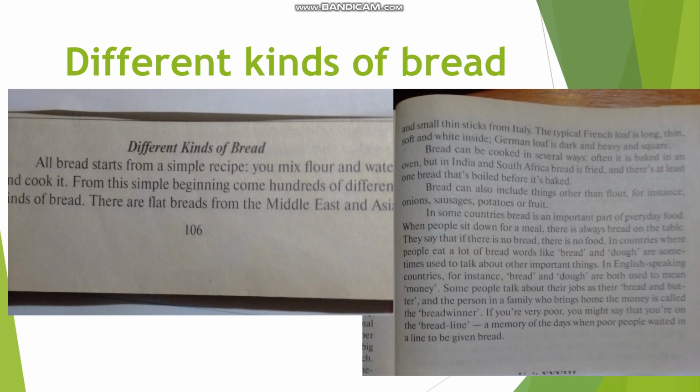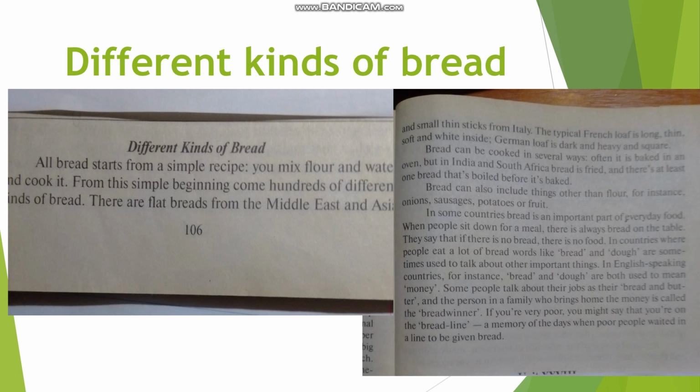Different Kinds of Bread. All bread starts from a simple recipe. You mix flour and water and cook it. From this simple beginning come hundreds of different kinds of bread. There are flat breads from the Middle East and Asia, and small, thin sticks from Italy. The typical French loaf is long, thin, soft, and white inside. German loaf is dark and heavy and square.